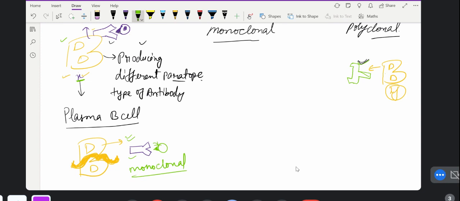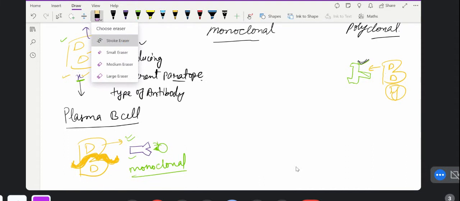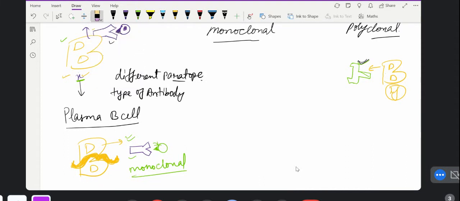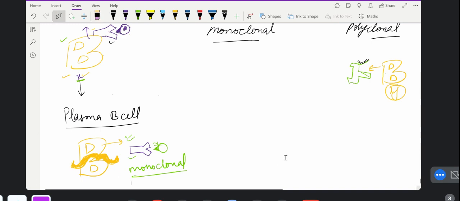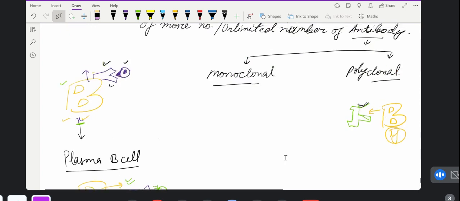Producing different paratope types of antibody, this I wrote for a different thing. I am erasing this. I should have erased it before. Now you understood what monoclonal is. The antibody has the specific